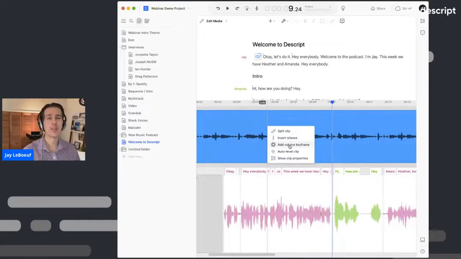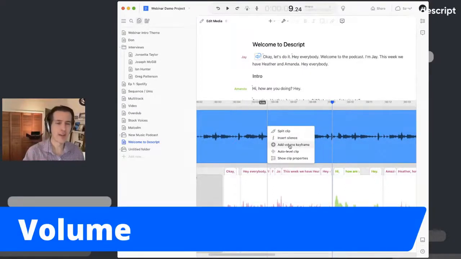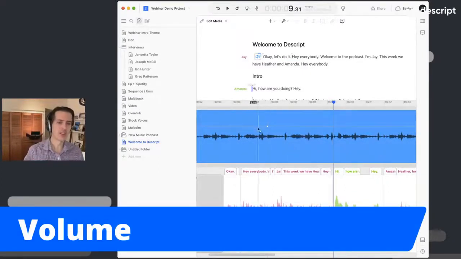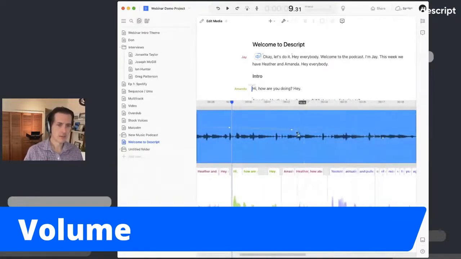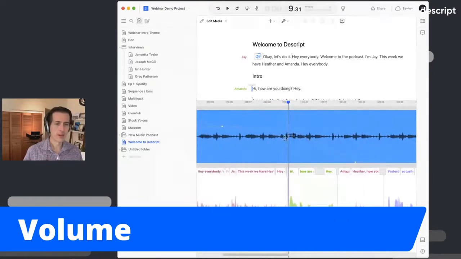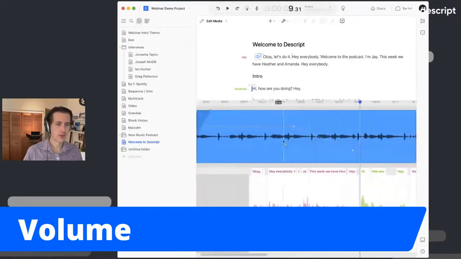So I'm going to have it slowly start editing down. So I'm going to add a volume keyframe. A keyframe is just a point in time. Nothing fancy. It's just this little dot right here. And by adding multiple keyframes, by right-clicking and saying add volume keyframe, I can slowly start ramping this down. So I'm going to have this go down much lower here, actually. I'll have this down here. And I'll build in this little volume ramp, and we'll be able to hear the volume slowly fade as I'm